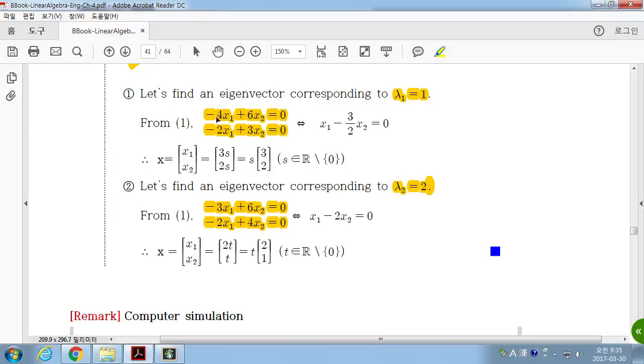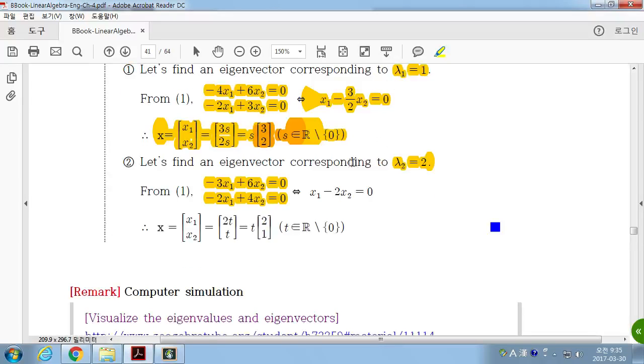That's it. So we have a system of equations like this. Then this can be simplified in this way, so you can find the solution set. So any scalar multiple of (3, 2) is an eigenvector of A corresponding to lambda 1. From this linear system of equations, which can be simplified here, this is the scalar multiple of (2, 1). So any scalar multiple of the vector (2, 1) is an eigenvector corresponding to lambda 2.